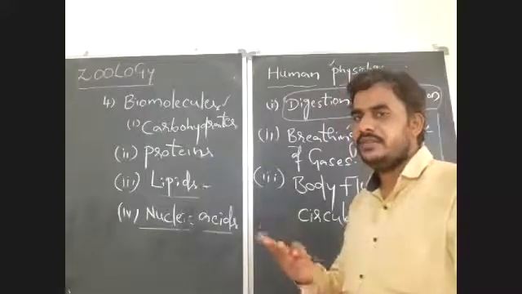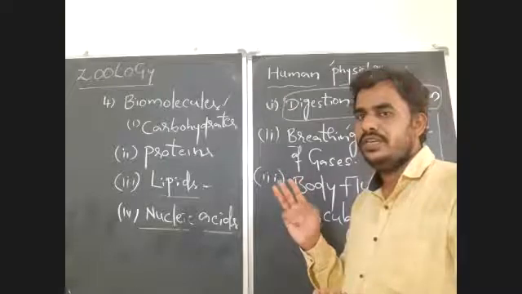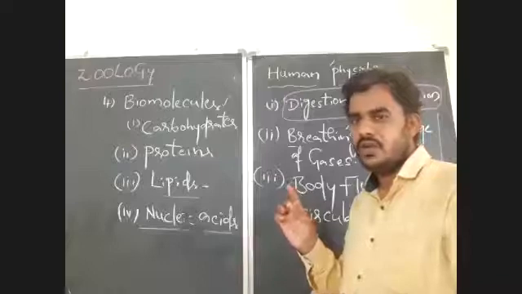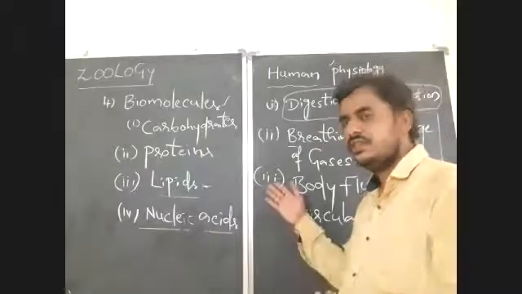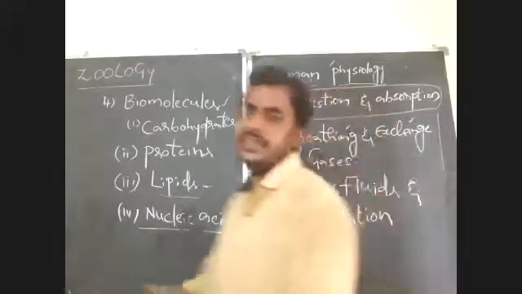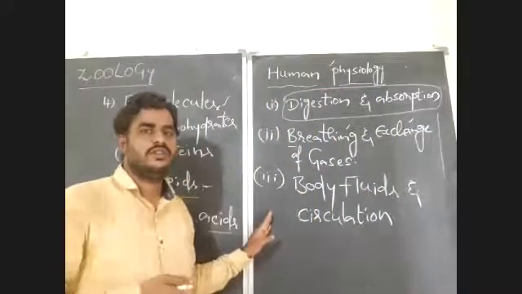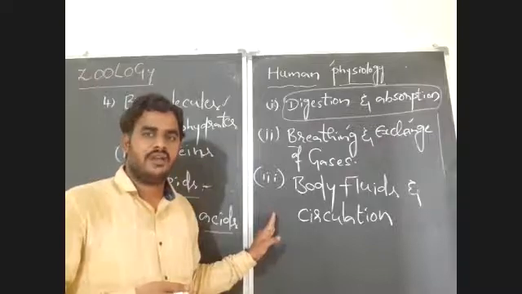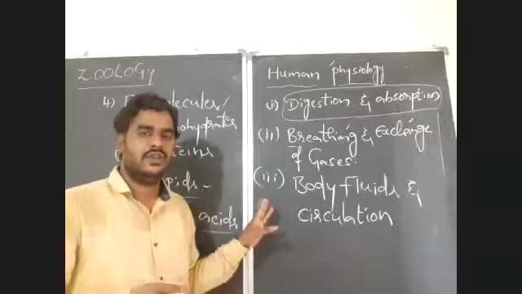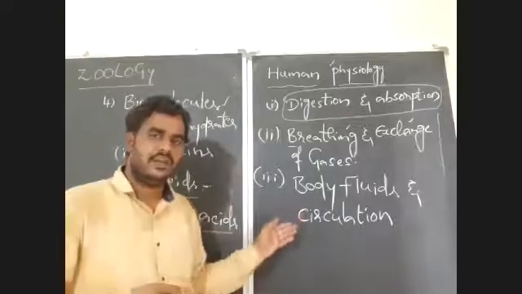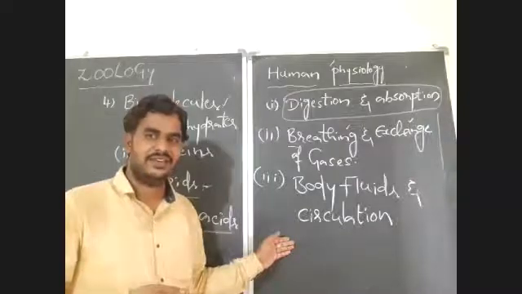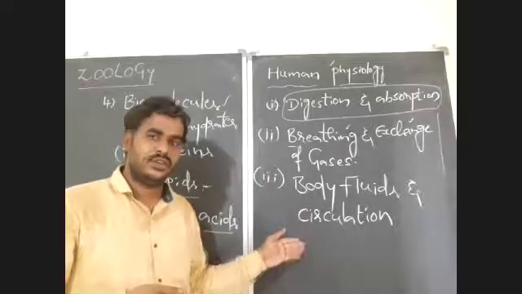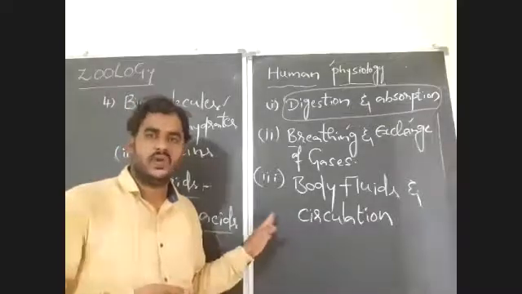There are three types of blood cells: RBC, WBC, platelets. RBC is also known as erythrocytes. WBC are also known as leukocytes, and platelets are also known as thrombocytes. We have to discuss about all the three type of blood cells here, and also we have to discuss the composition of blood plasma, and after that we have to study the structure of human circulatory system. In that, mainly we have to discuss about the structure of human heart. Maybe you all studied the structure of human heart in your lower classes, but here some more details you are going to learn about human heart.